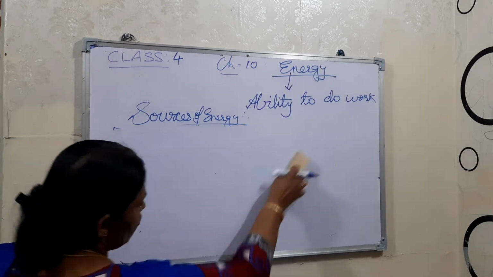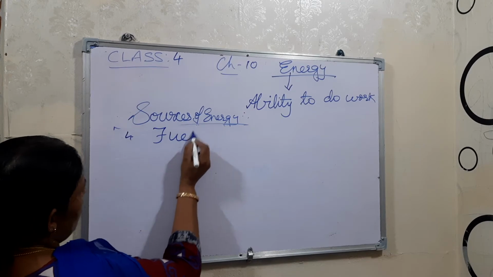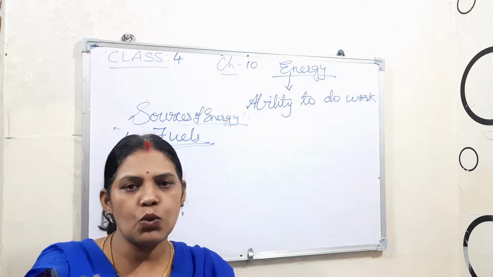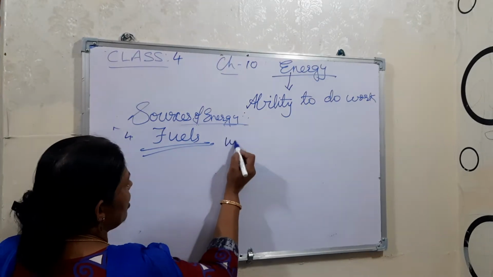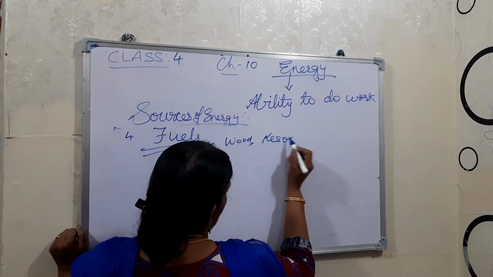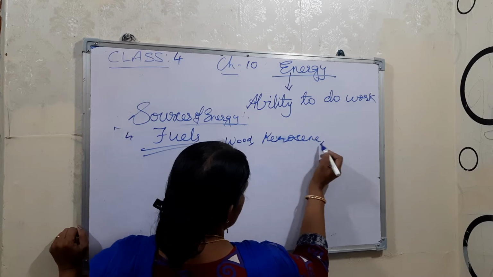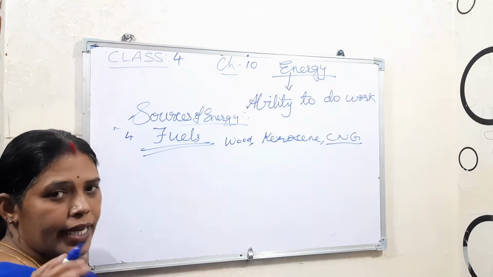And the next source of energy is the fuel. What is it? Fuel. Okay, what are the fuels? The fuels are substances like wood, we can say kerosene. Then CNG. What is CNG? CNG means compressed natural gas.